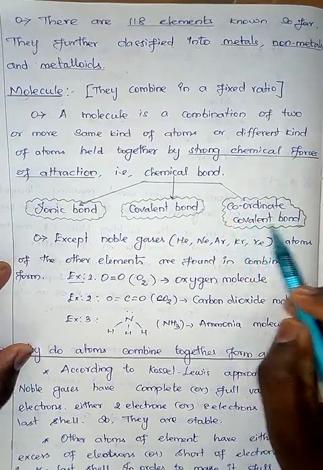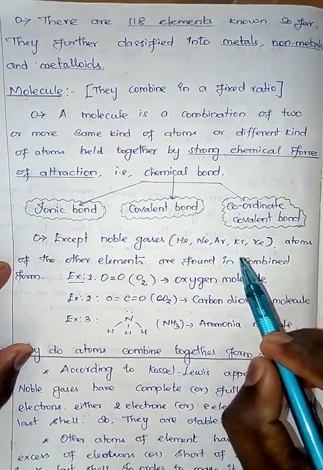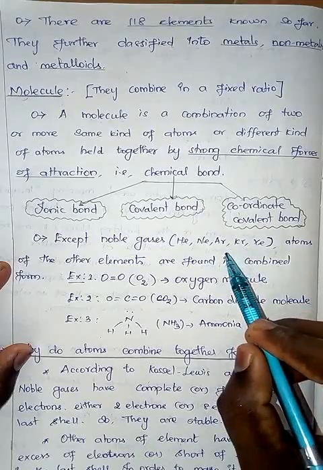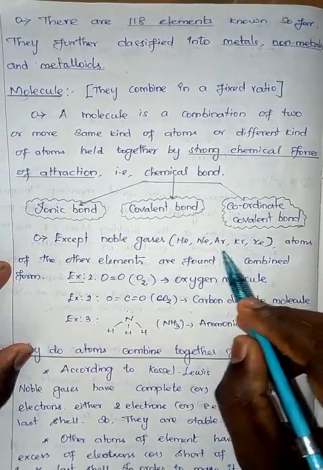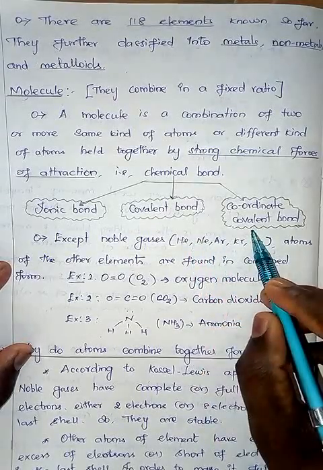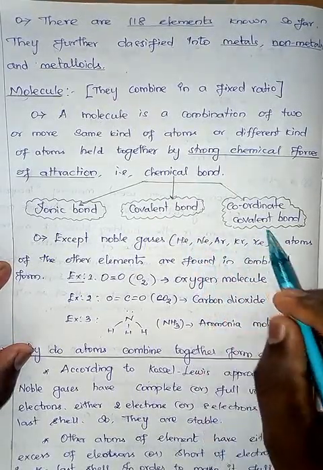Coordinate covalent bond, in this category both the shared pair of electrons, both the bonding pair of electrons, come from a single atom, in which one is the donor and another one is the acceptor.